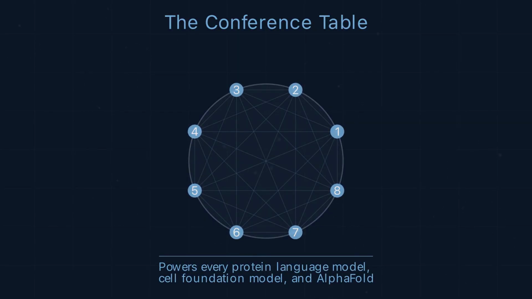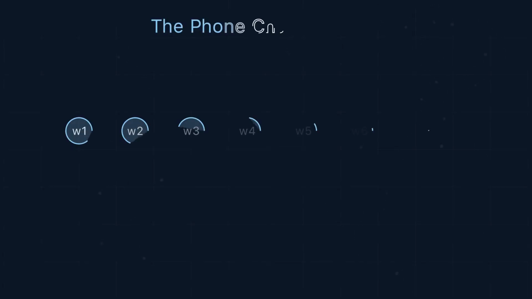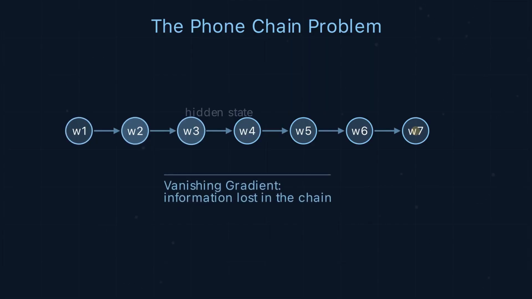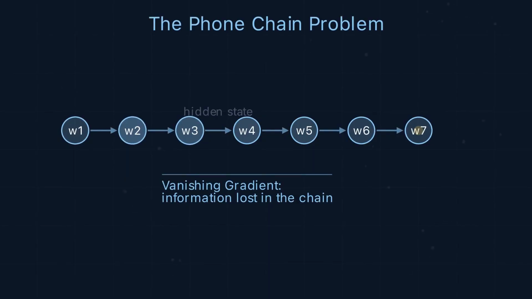This mechanism powers every protein language model, every cell foundation model, and AlphaFold. Before transformers, recurrent networks process sequences one token at a time. Word 1 updates a hidden state that feeds into word 2. By word 100, information from word 1 has passed through 99 transformations, distorted beyond recognition. The vanishing gradient problem. Long-range dependencies are lost in the phone chain.